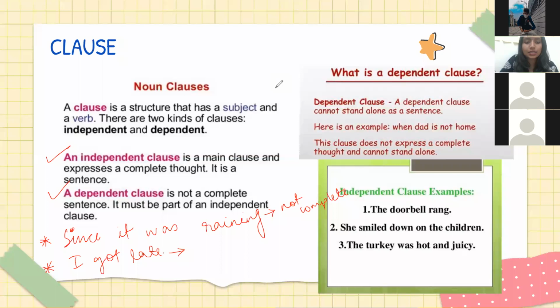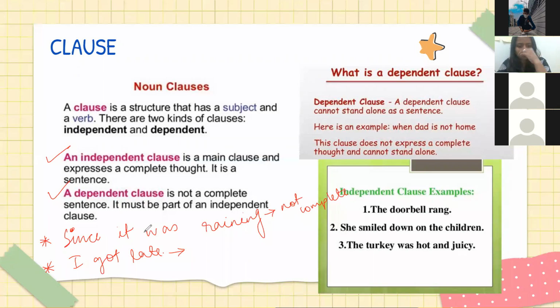Arfat, I'll answer your doubt. Wait. If somebody asks me, Rohini, what are you doing here at this time? And I say, since it is raining. My answer is since it is raining. You already said that it's not a complete sentence. Arfat, go ahead. What were you saying?